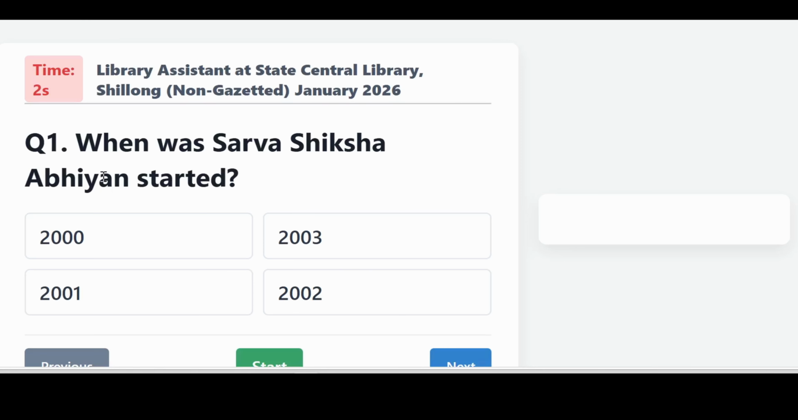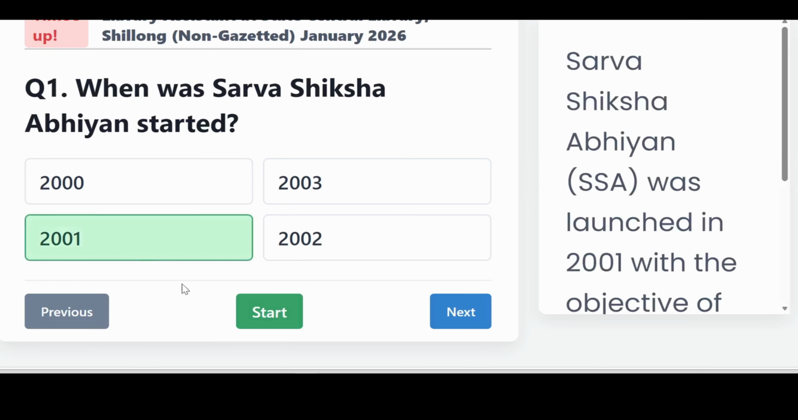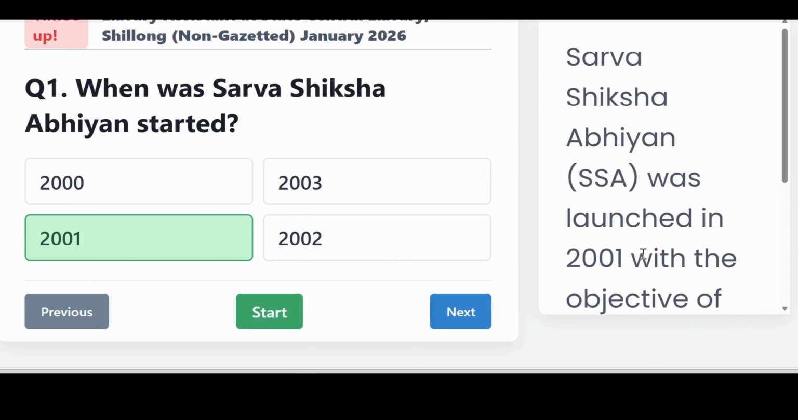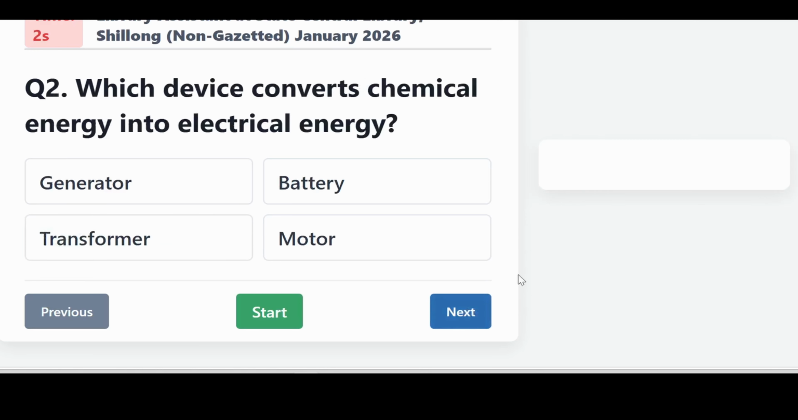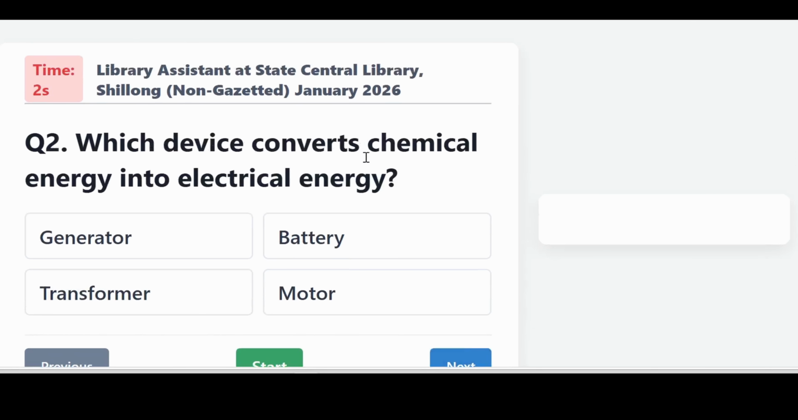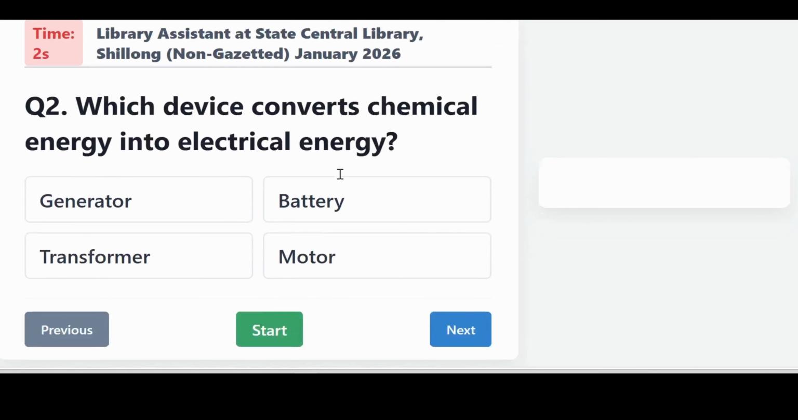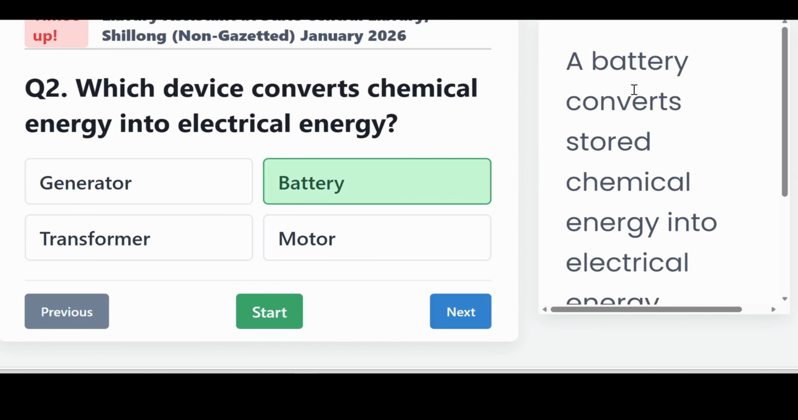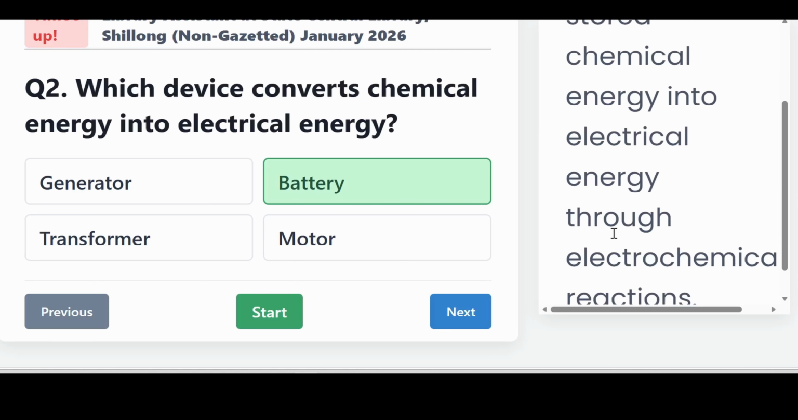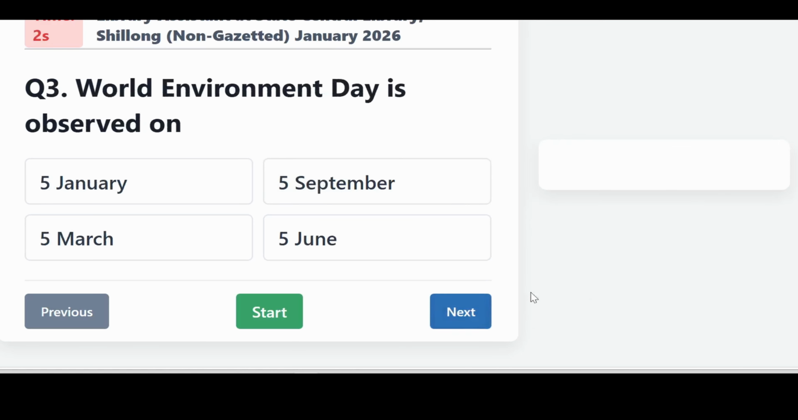When was Sarva Shiksha Abhiyan started? It is 2001. Sarva Shiksha Abhiyan was launched in 2001 with the objective of achieving universal elementary education across India. Which device converts chemical energy into electrical energy? It is battery. A battery converts stored chemical energy into electrical energy through electrochemical reaction.